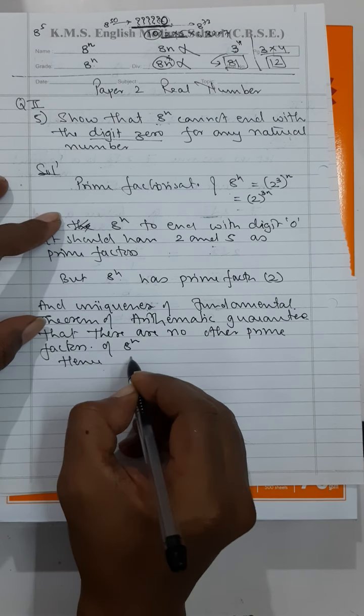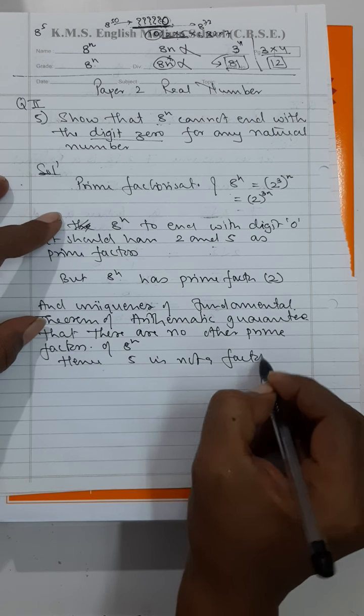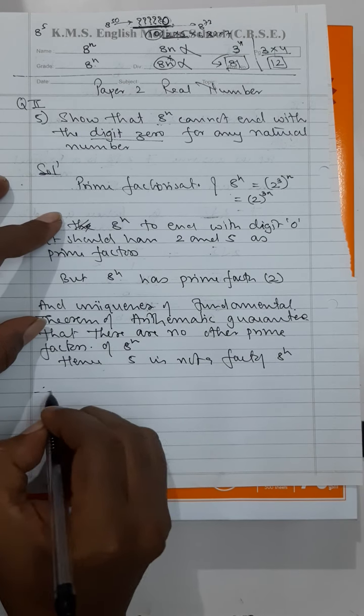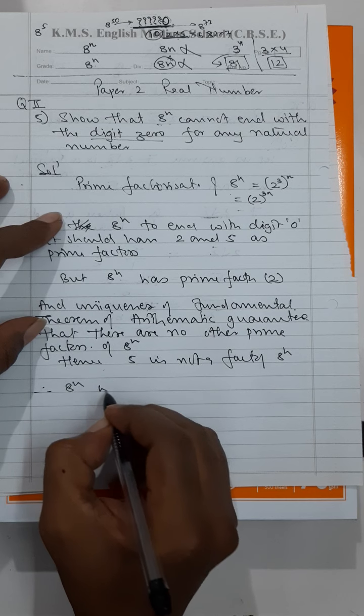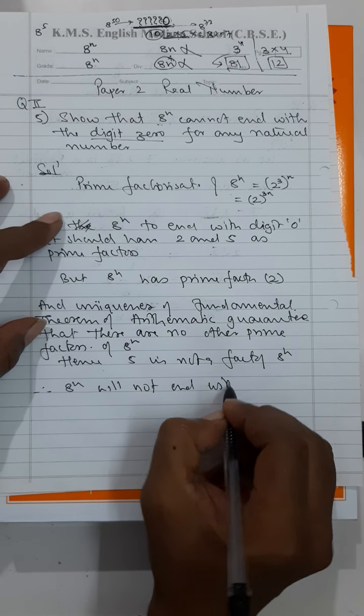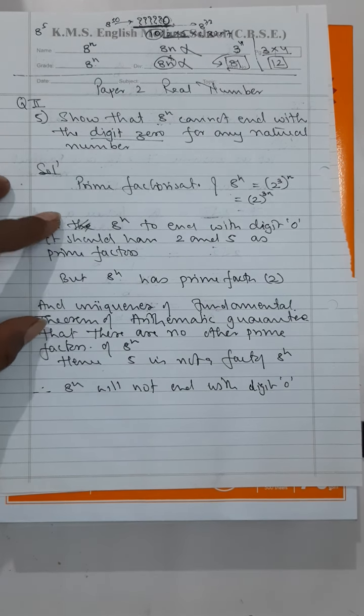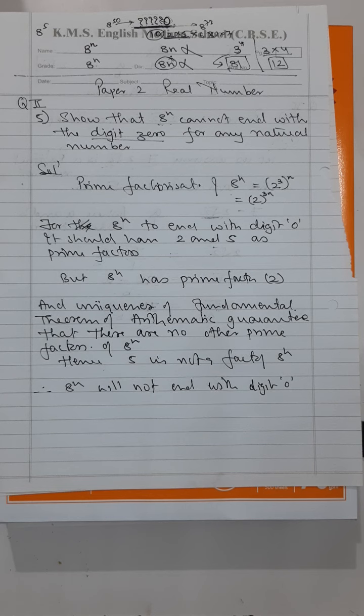Hence, 5 is not a factor of 8 raised to the power of n. Therefore, 8 raised to the power of n will not end with digit 0. See, try to understand what we are doing, and why we are doing it. And one more thing, my dear students, about the solutions that I am submitting to you all.